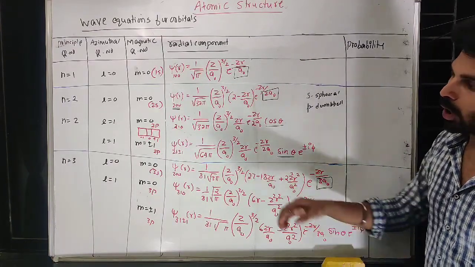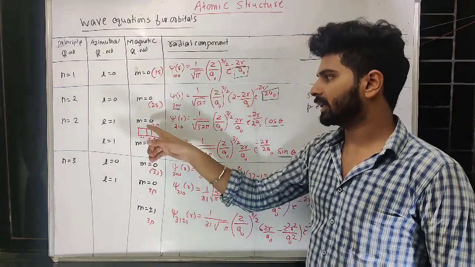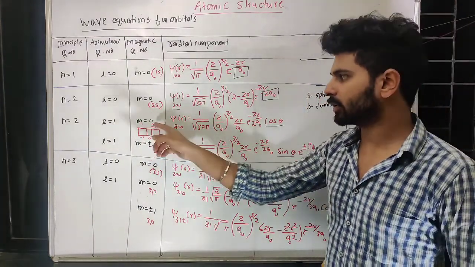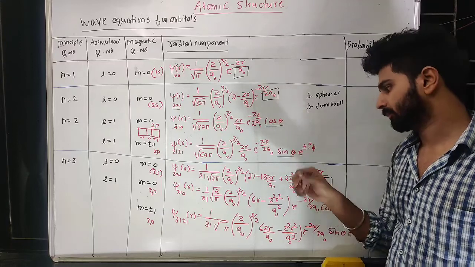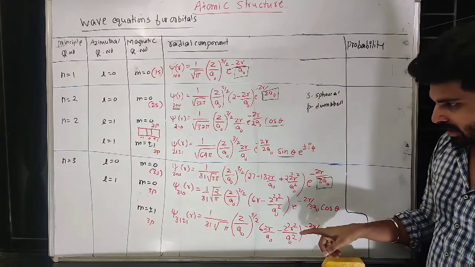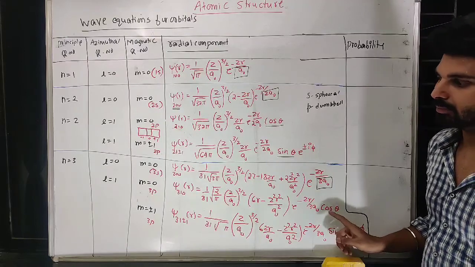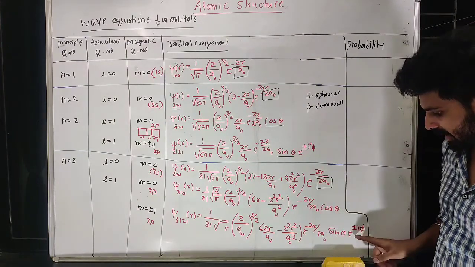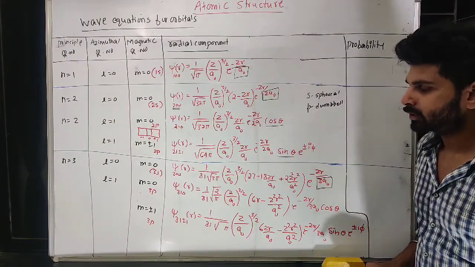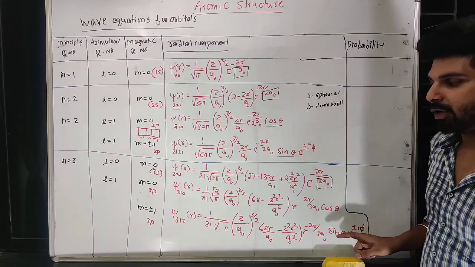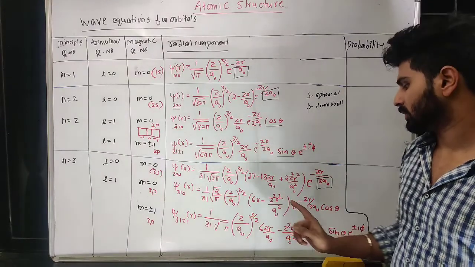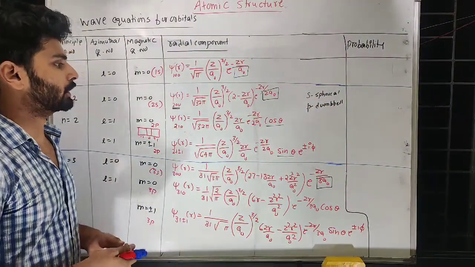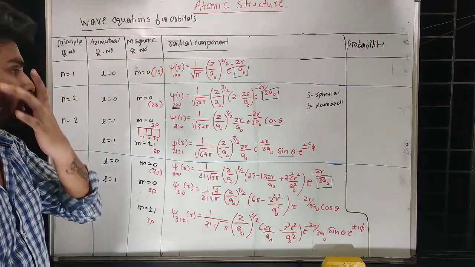Now there is one more way, out of P also, to find out whether they are talking about m equal to 0 or m equal to plus or minus 1. There also you can see, if it is m equal to 0, then it will always be cos theta. See, this is m equal to 0, cos theta; here m equal to 0, cos theta. That of m equal to plus or minus 1 will be sin theta, and this is sin theta e power plus or minus i phi. So sin theta is for m equal to plus or minus 1, and for m equal to 0 it is cos theta. This small trick will help you to find out which particular orbital these equations are for.